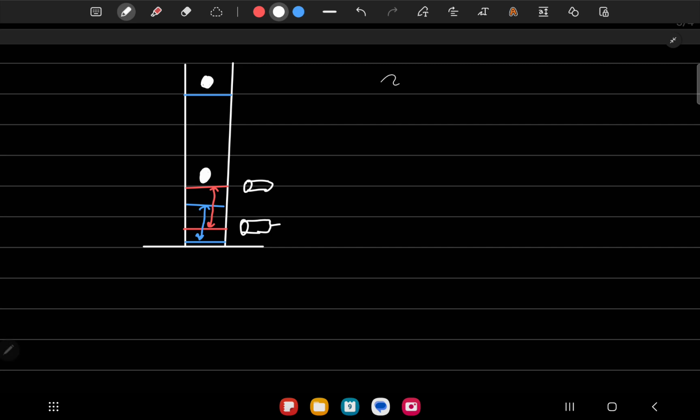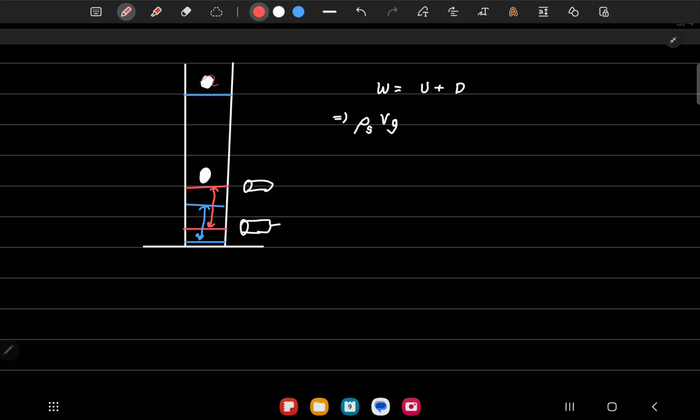Now when terminal velocity is reached, we know that the weight is equal to the upthrust plus viscous drag, F or D. The weight is mg. If I don't know the mass of the ball, I can just use rho solid times the volume times g.